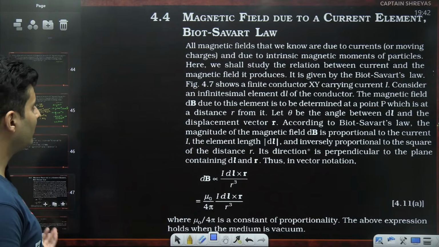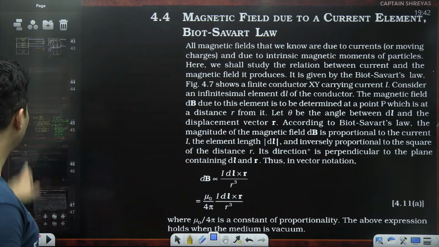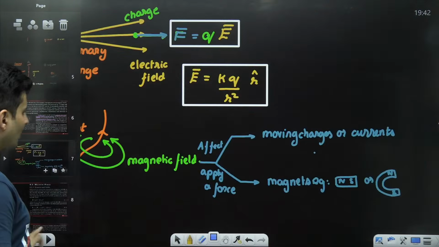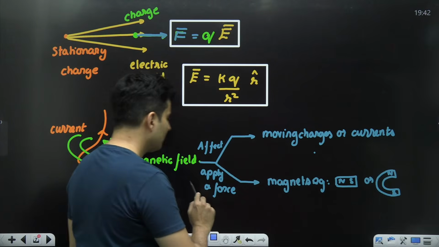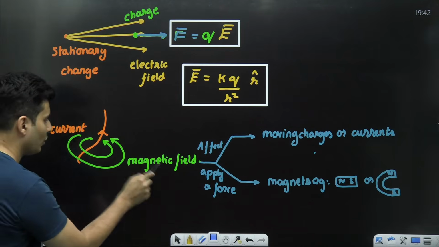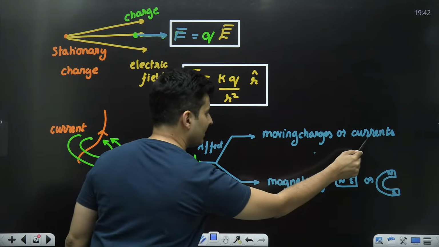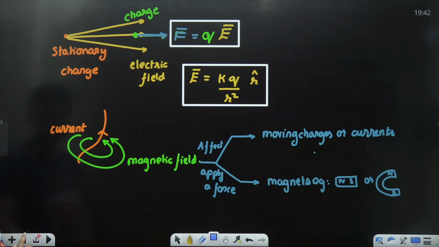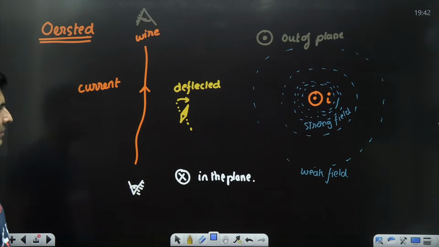Here we are talking about the magnetic field due to a current carrying element. So till now, whatever we did, let me show you right over here: how magnetic field affected charges or currents. Now we are coming back to the original part, how a current produces this magnetic field in the first place. So we did this and this. Now we are slowly coming to current producing magnetic field, which was actually given by Oersted long time back.